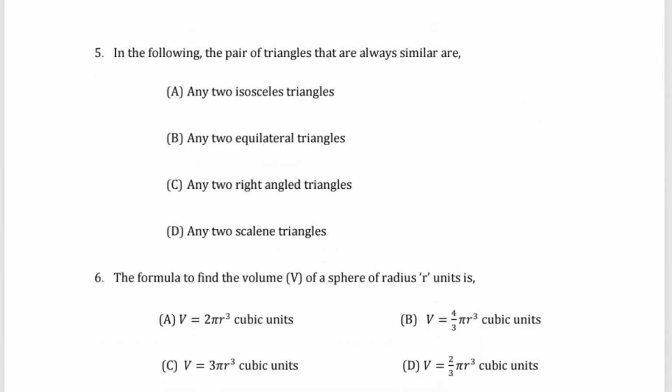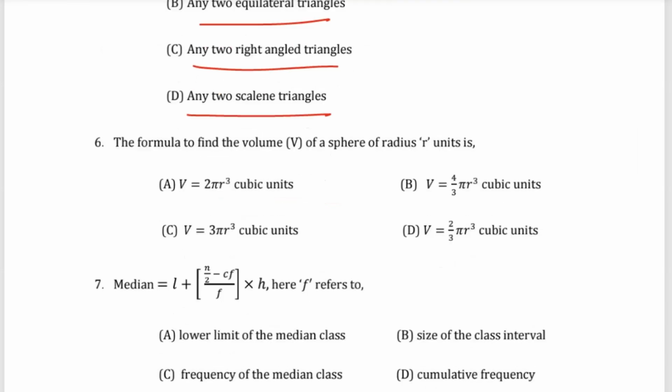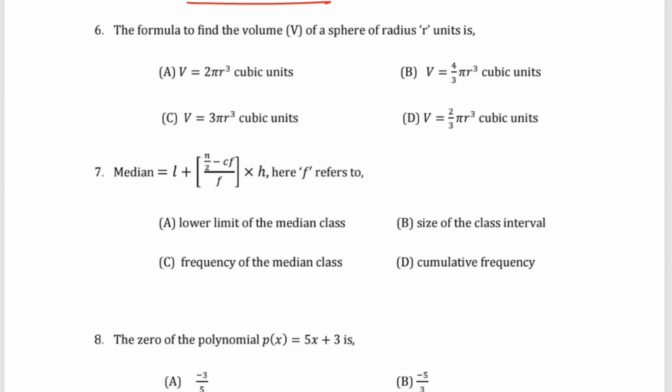Then question number 5: in the following, the pair of triangles that are always similar are two isosceles triangles, two equilateral triangles, two right angle triangles, or two scalene triangles. Then question number 6: the formula to find the volume of a sphere of radius r centimeters is V equals 2 pi r cube, V equals 4 by 3 pi r cube, V equals 3 pi r cube, or V equals 2 by 3 pi r cube.